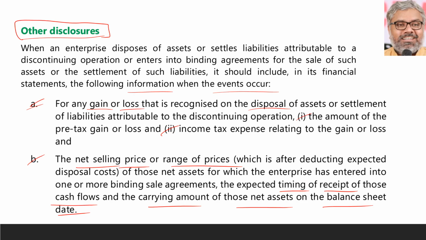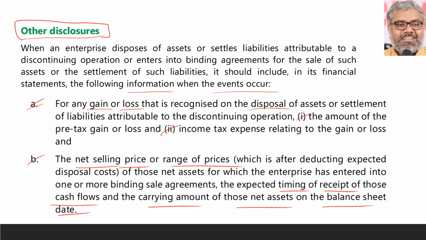Simply speaking, what is the net selling price of these net assets, and what could be the timing of the cash flows if they are not already received, if they are going to be received in future, when and how much, and what is the carrying amount of those assets which are already sitting in the balance sheet, which are now being disposed by entering into a binding agreement. Or if the disposal already happened, gain or loss resulting out of such disposal has to be shown as a separate item.